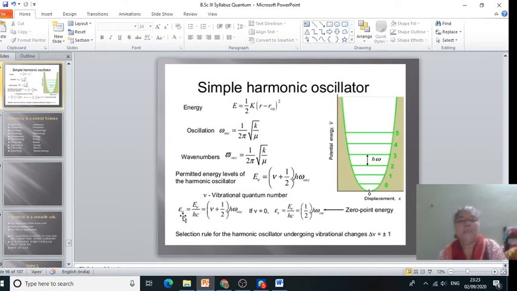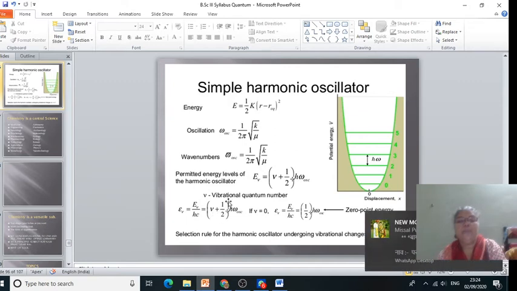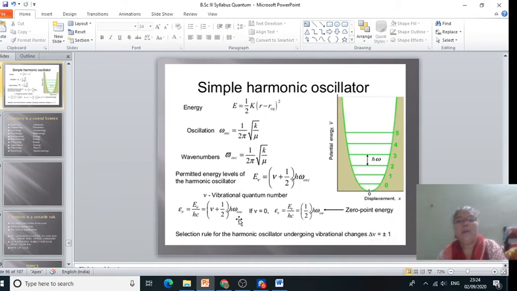Here we have E v equal to vibrational energy upon hc, and we get v plus 1 half into omega bar oscillation. When v, the vibrational quantum number, is equal to 0, we get 1 half omega oscillation, and this energy is called the zero point energy.